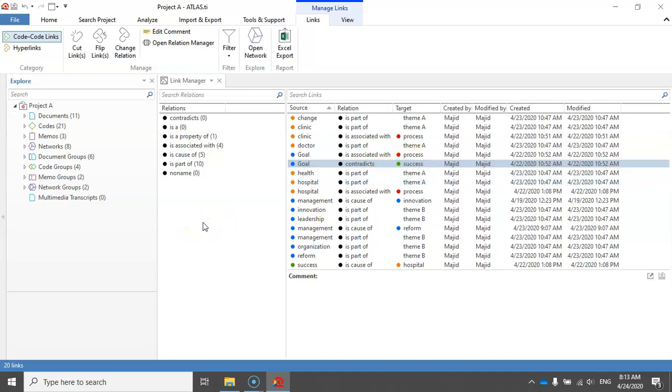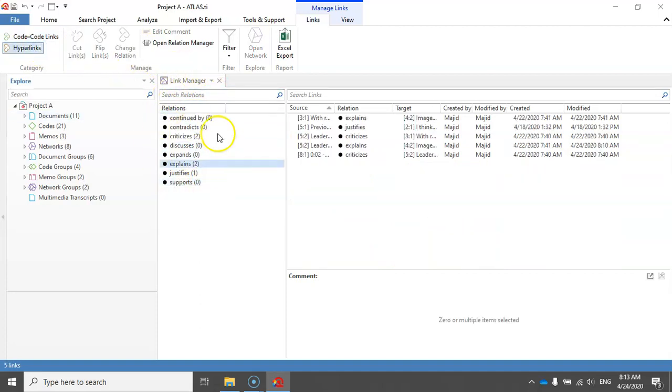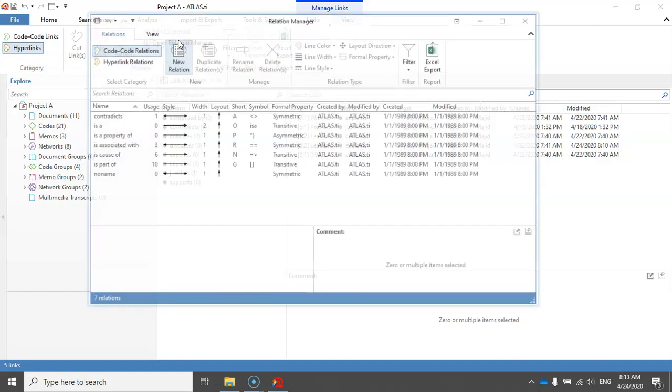All right. Another possibility is that you can simply modify the relationship types between the codes and also between the quotations by clicking on this button, Relation Manager.